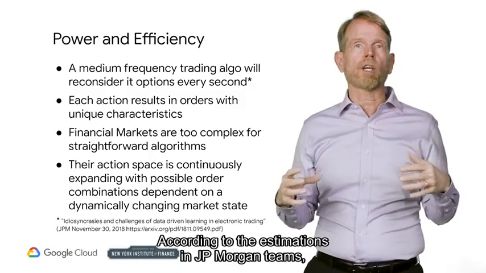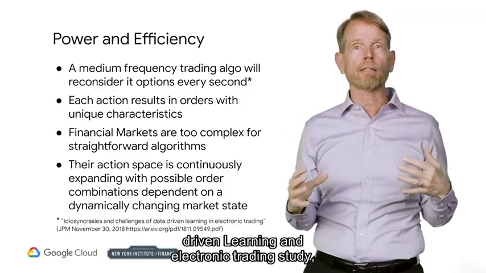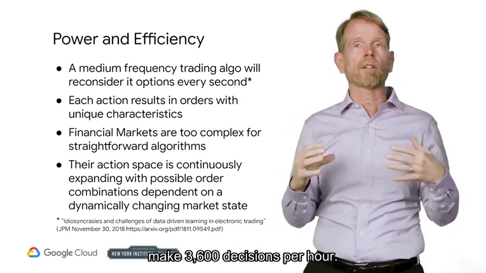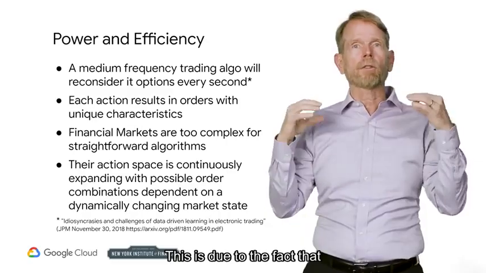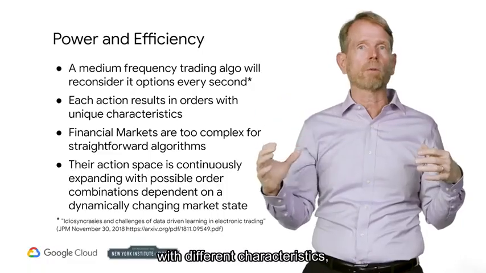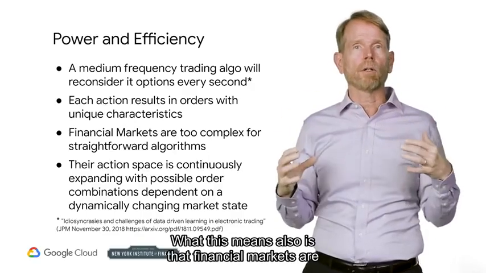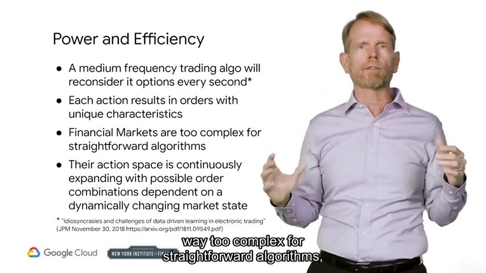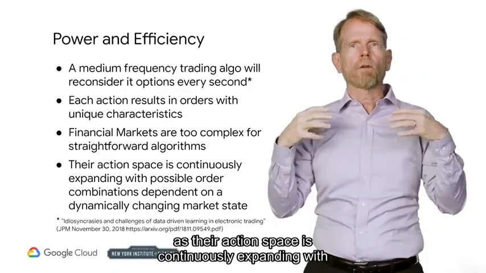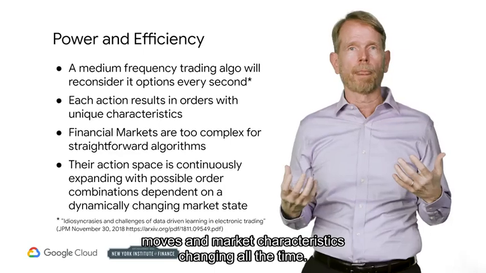According to the estimations in the JP Morgan team's study on the idiosyncrasies and challenges of data-driven learning in electronic trading, a medium frequency electronic trading algorithm will make 3,600 decisions per hour. This is due to the fact that each action is a consequence of a collection of child orders with different characteristics, price, order type, size, etc. What this means also is that financial markets are way too complex for straightforward algorithms, as their action space is continuously expanding with all of the possible combinations of moves and market characteristics changing all of the time.